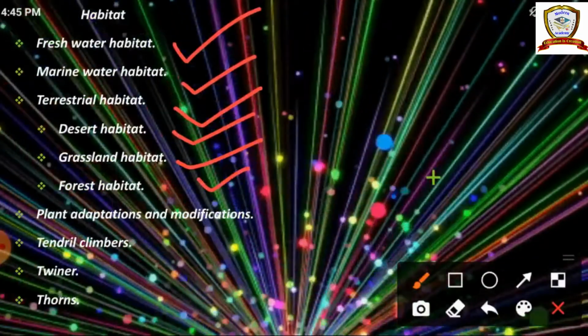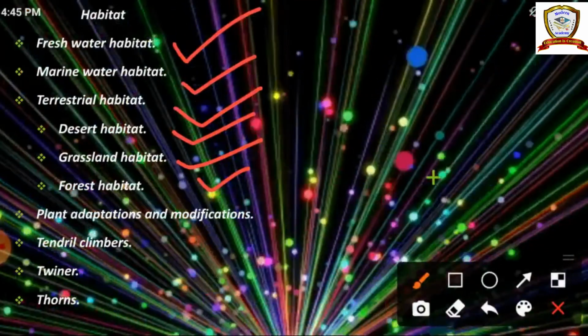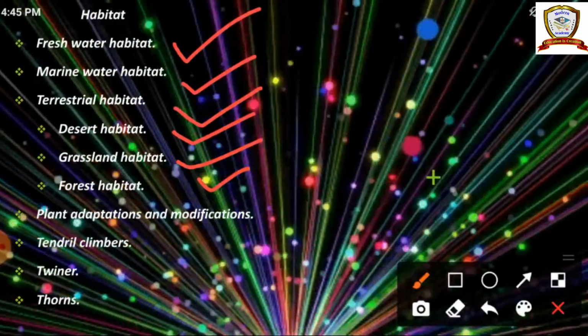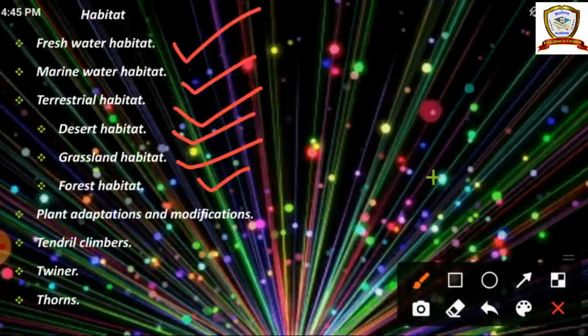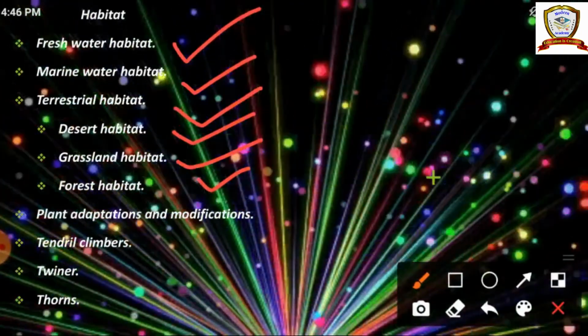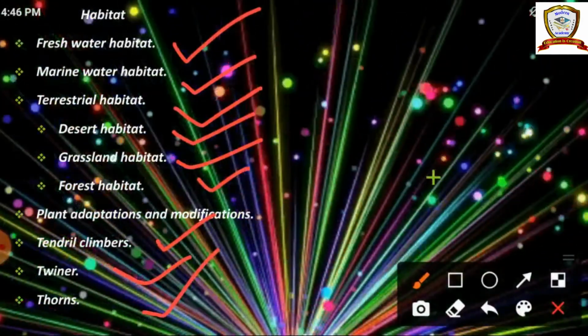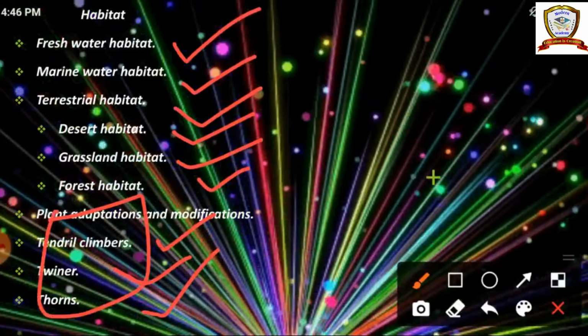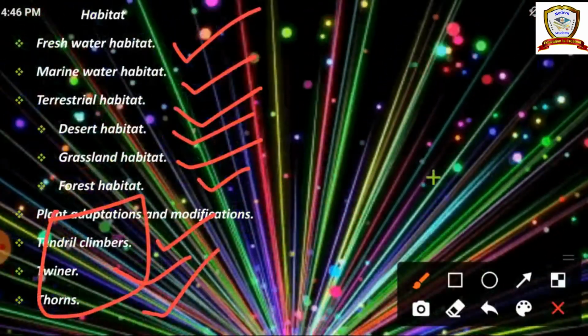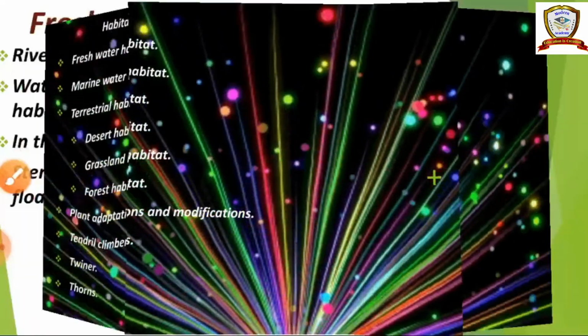Okay, and then plant adaptations and modifications. So based on the habitat, based on the adaptations, the plant's parts are modified. Okay, and that also we are going to see in today's class. What are they? Tendril climbers, twinner and thorns. These are the modification in plants. Okay, so let us discuss one by one. Come, let us move into the class.